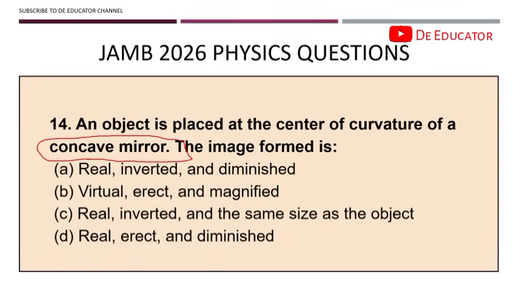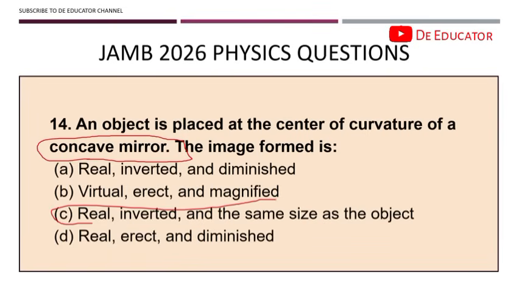center of curvature, the image forms at the same point. Please take notes. The image forms at the same point. It will give the same size, it will be real, and then it will be inverted for a concave mirror. So if you look at this, which of the options fits this? You see that it's option C.